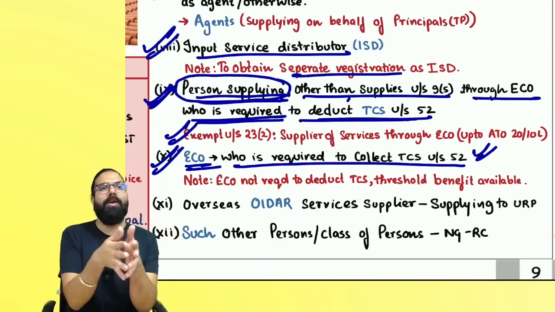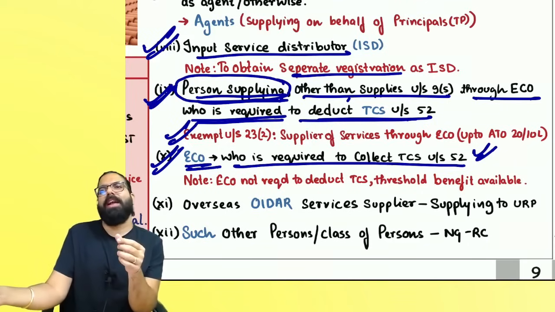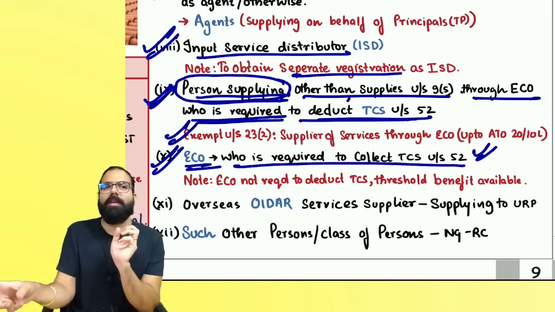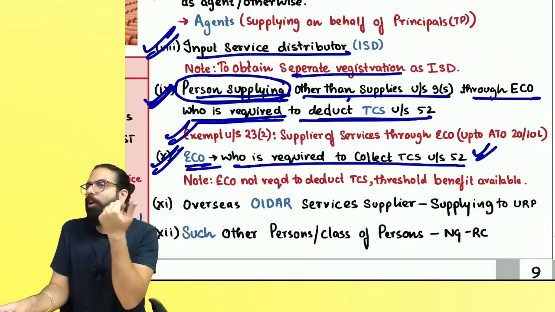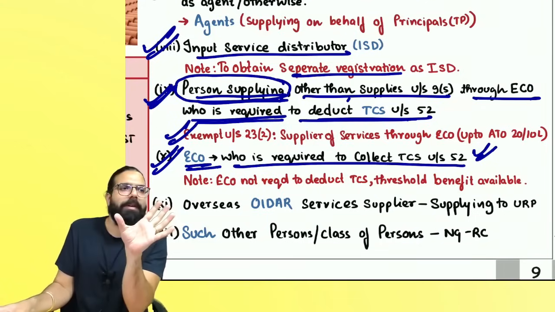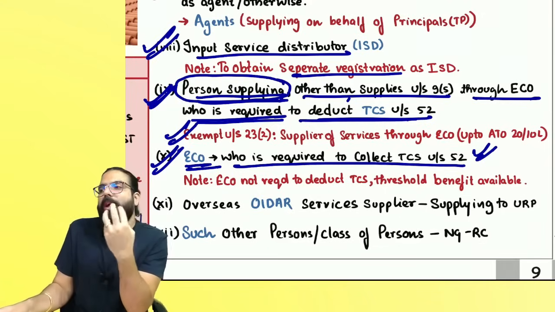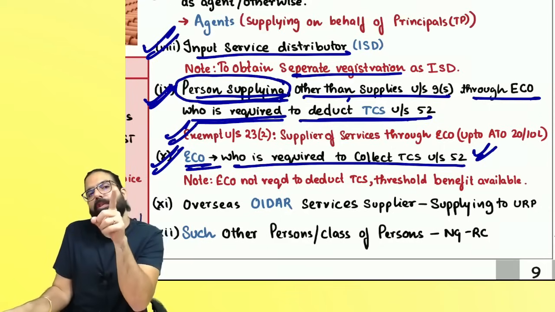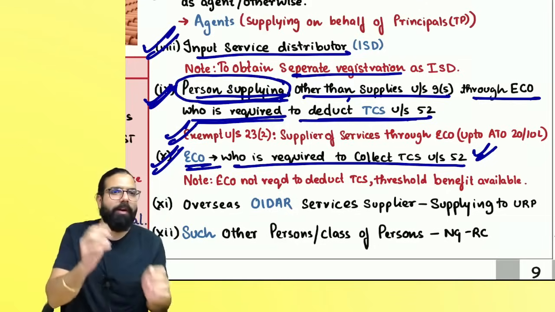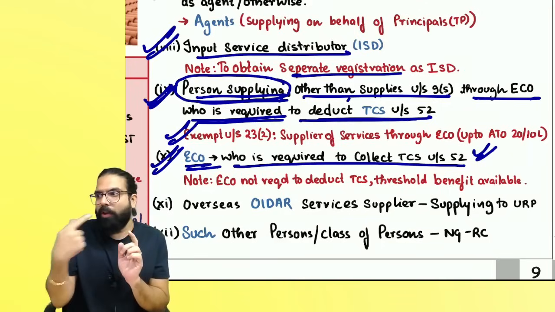Are we clear, everyone? Now, I want to ask you, supposedly, under me, all the suppliers of services are having turnover of 10 lakh, 12 lakh rupees, and none of them have crossed the threshold limit. It means under me, all the suppliers who are there are small. Then, Baba, in that scenario, I'll not be required to deduct or collect TCS. Then, in that scenario, I'll not be required compulsory registration. But then, sir, e-commerce, when will it take compulsory registration? E-commerce, when will he have to go ahead and take compulsory registration? Only when he crosses the threshold limit. Only when he has to collect TCS, e-commerce is required to take compulsory registration. One more point. All my suppliers are small, unregistered persons. In that scenario, I don't have to collect TCS.